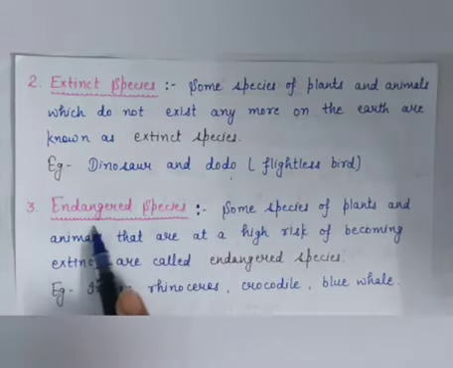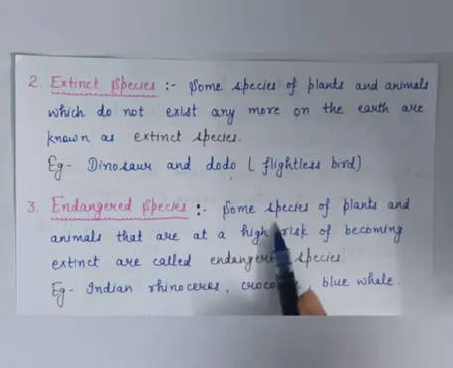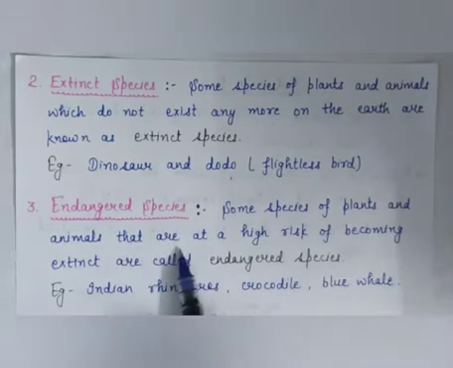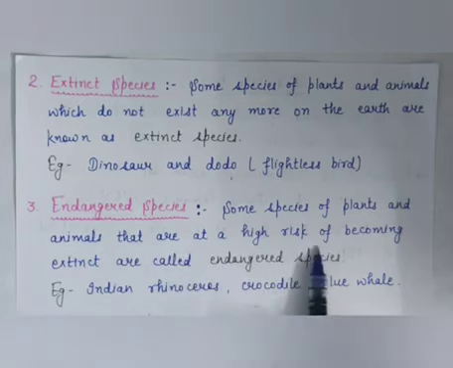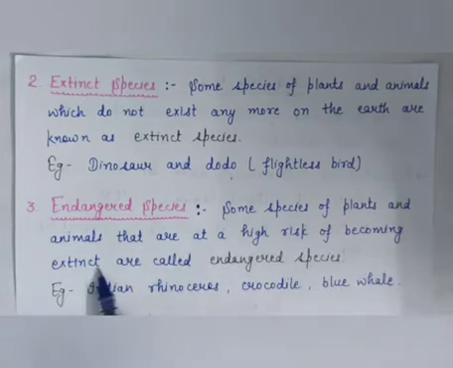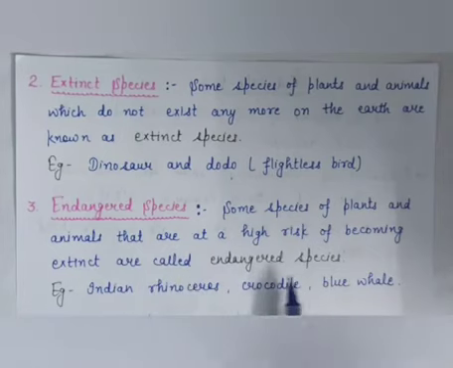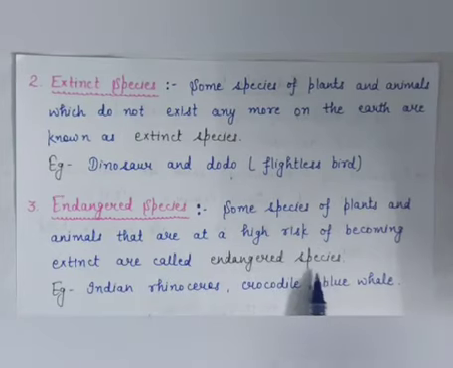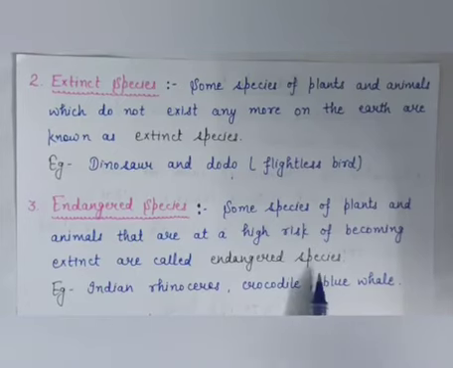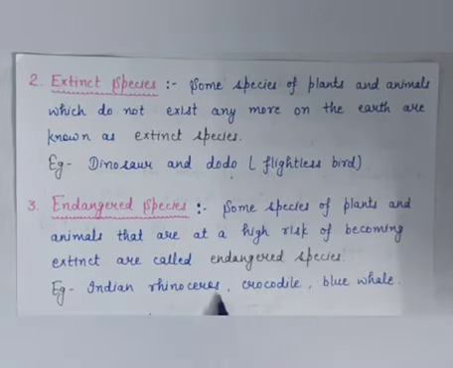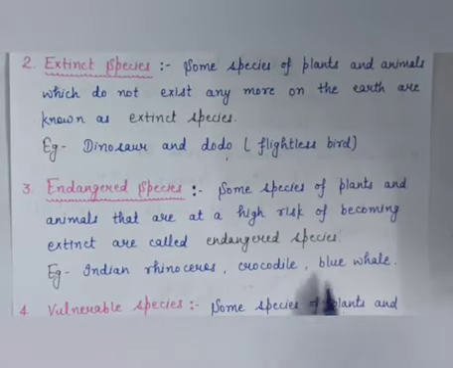Now next is endangered species. Some species of plants and animals that are at a high risk of becoming extinct are called endangered species. Means their number have been reduced due to many reasons, like due to hunting or due to destruction of their habitats. For example, Indian rhinoceros, crocodile and blue whale are endangered species.